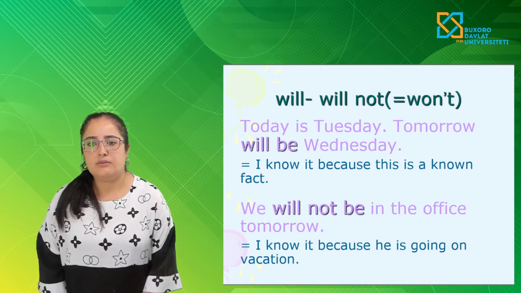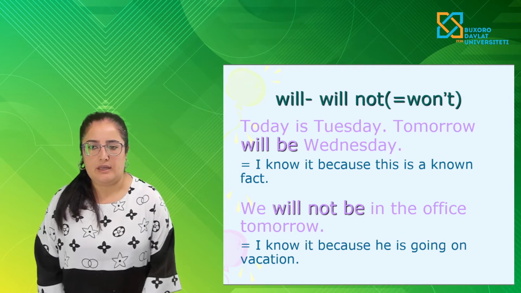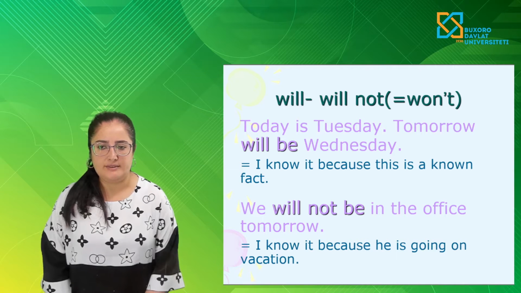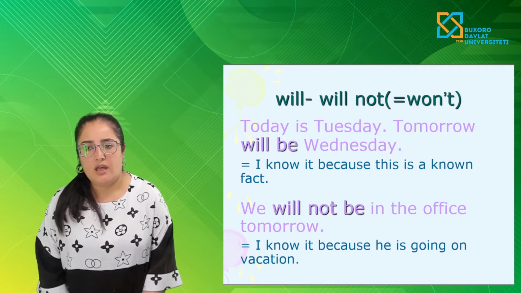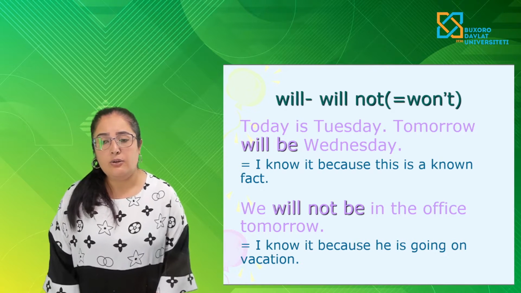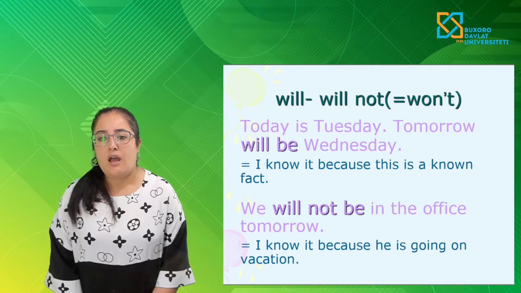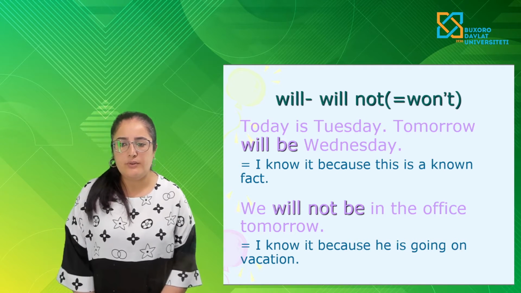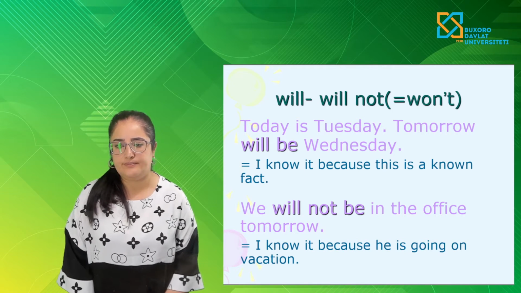For example, today is Tuesday, tomorrow will be Wednesday. Bugun seshanba, ertaga chorshanba bo'ladi. The future simple modal verbs. I know it because this is a known fact. We will not be in the office tomorrow. I know it because he is going on vacation.